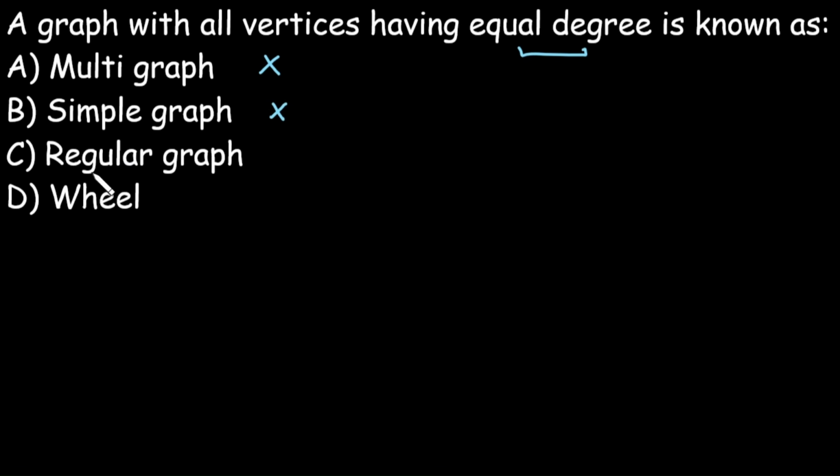Regular graph. Regular means something is the same. Now what is that same thing? That is the degree of each vertex. So if the degree of each vertex is the same, it means it is a regular graph. Hence option C is correct.